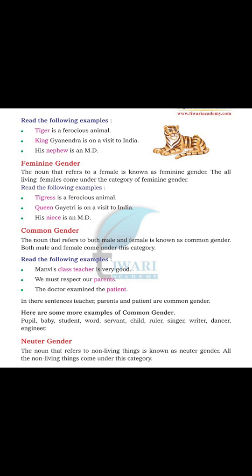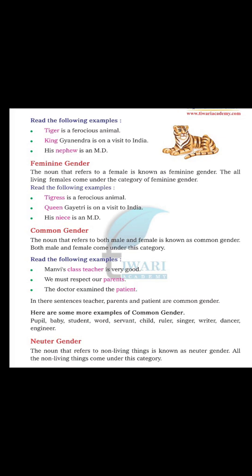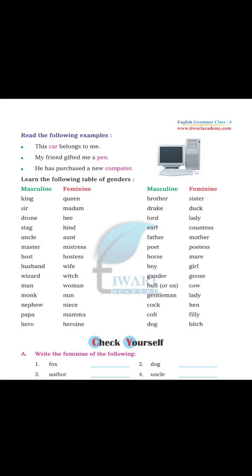The last one is neuter gender. The noun that refers to non-living things is known as neuter gender. All non-living things come under this category. The examples are: the car belongs to me. Car is a non-living thing. My friend gifted me a pen. Pen is a non-living thing, so it is categorized under the neuter gender. He has purchased a new computer. There is no gender mark in the computer, so it is categorized under the neuter category.